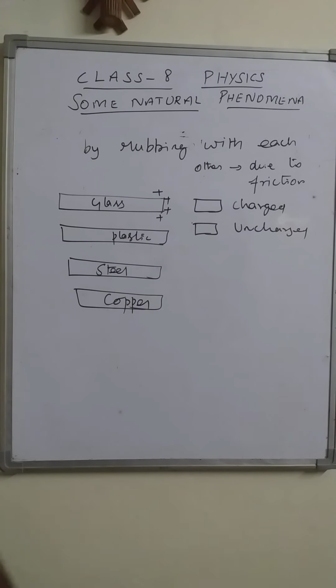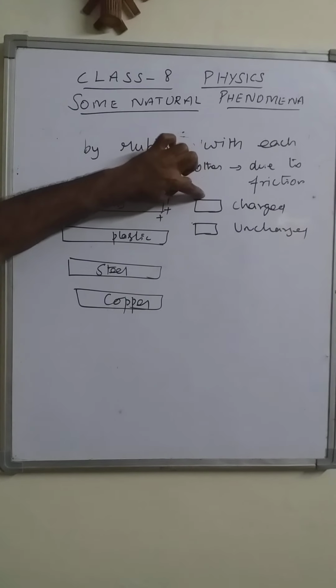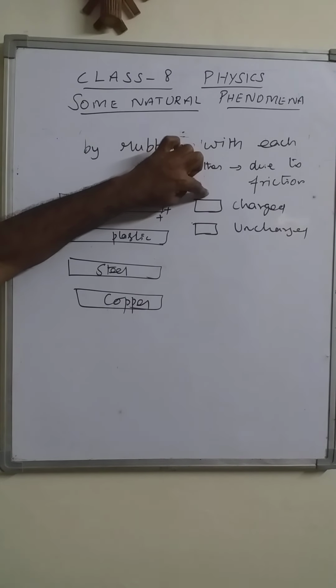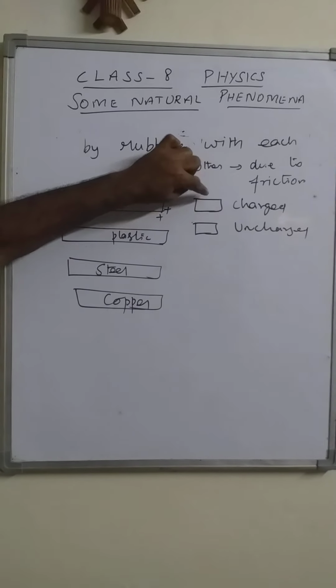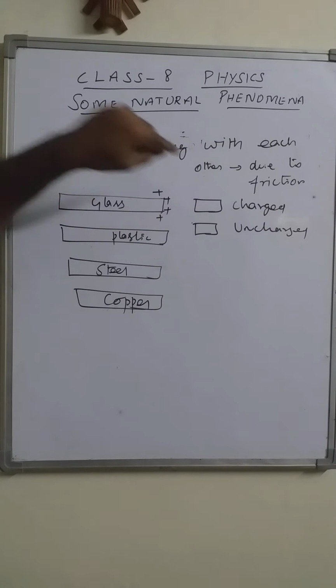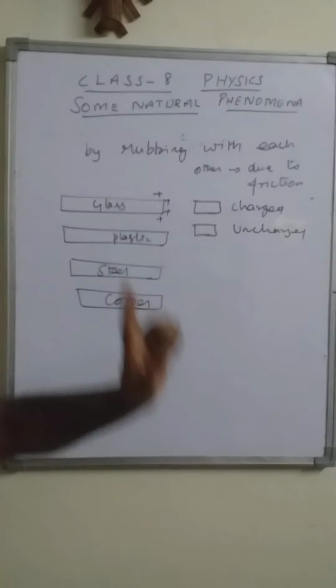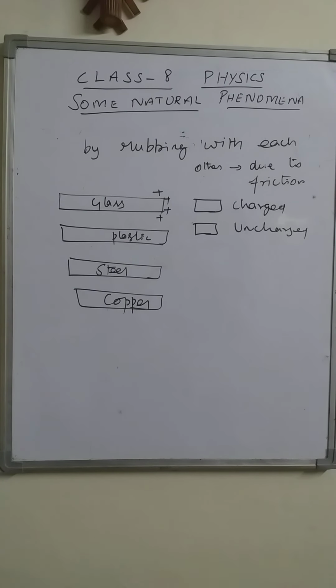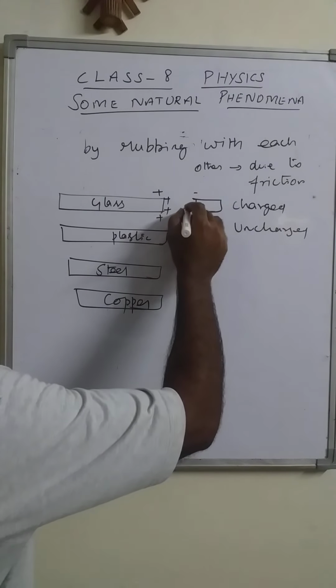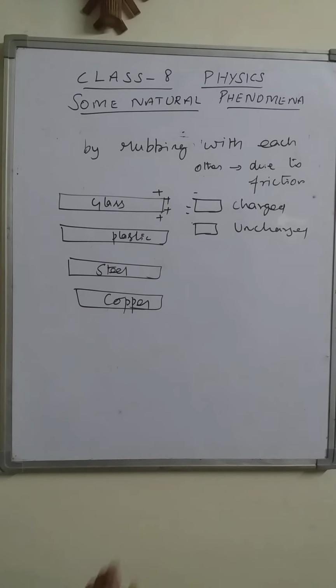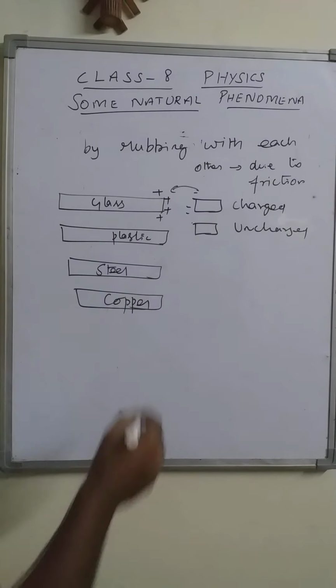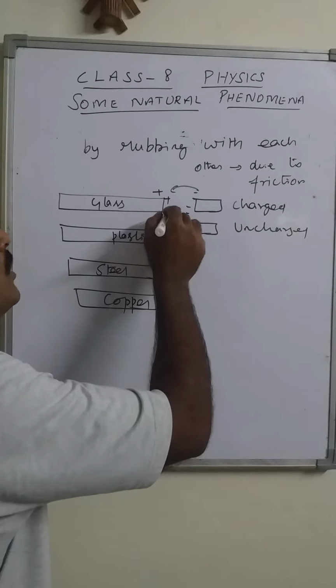Yes, we can distinguish them. If this is charged, positive maybe or negative. If it is negatively charged, it shows attraction. If it is uncharged, then also it shows attraction.